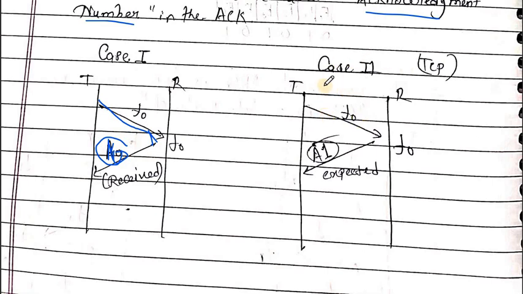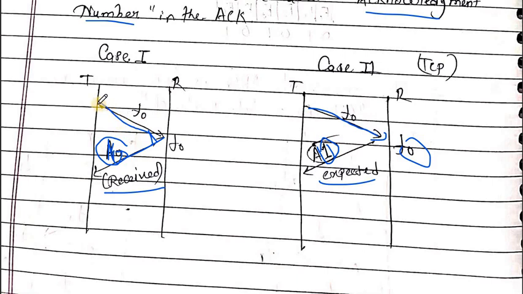In the second case, if the receiver received the F0 frame, then it sends an acknowledgement A1, meaning I have received frame 0, now send the next frame, which has sequence number 1. It sends the acknowledgement for the expected next frame. Listen again.